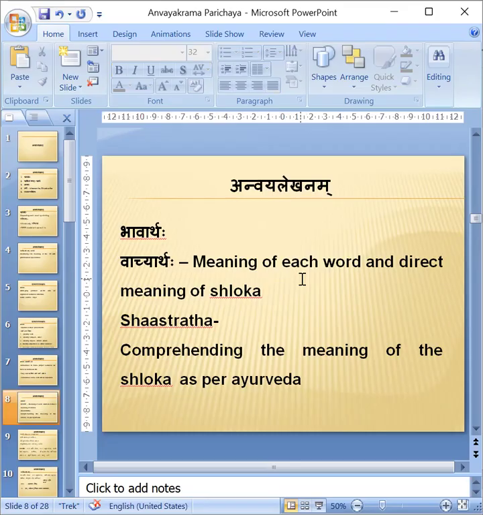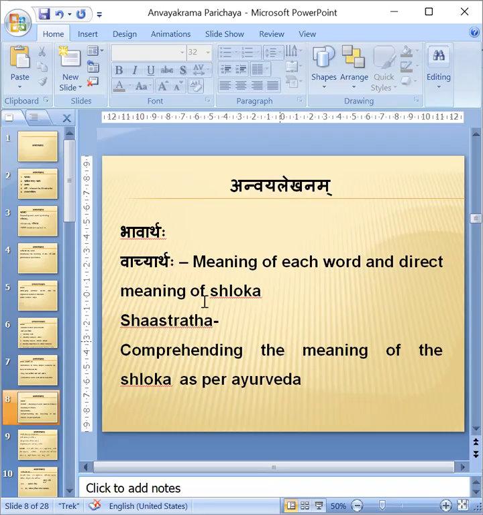Over. In Shastrartha, you will tell what is the meaning of Brahmi Muhurta and why we have to wake up at Brahmi Muhurta. Some points you can explain there, because Shastrartha is comprehending the meaning as per Ayurveda. How this shloka is important in Ayurveda, how this work is important in Ayurveda. In 4 to 5 sentences, we have to explain the shloka. Then it is called Shastrartha. As per Ayurveda, we have to tell what the importance of that shloka is.